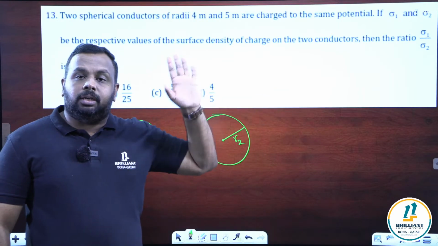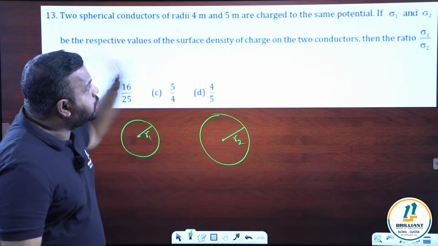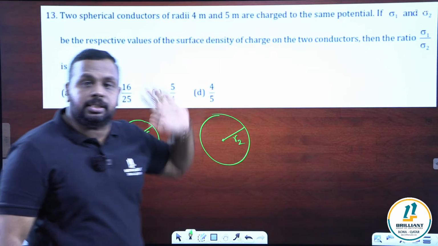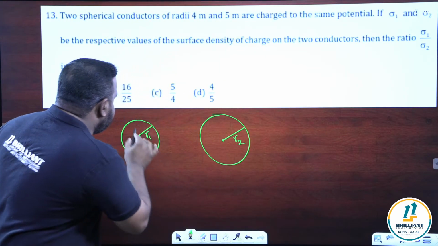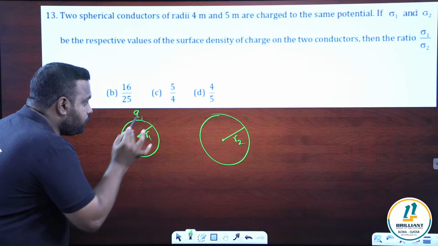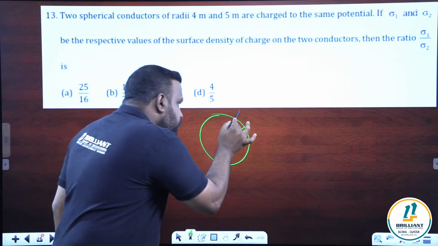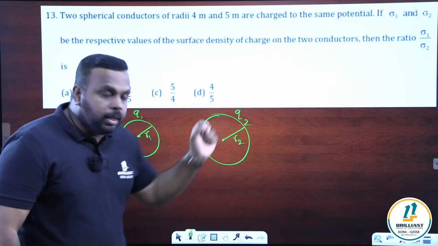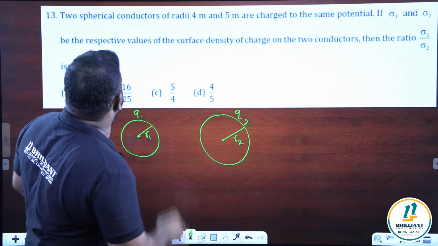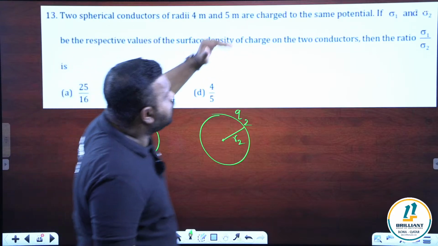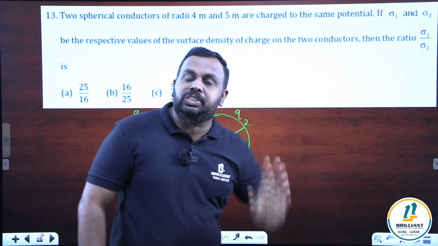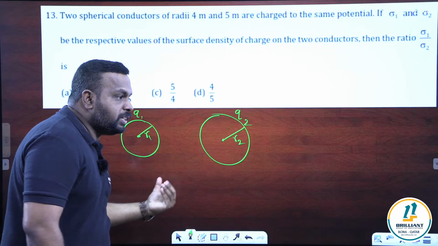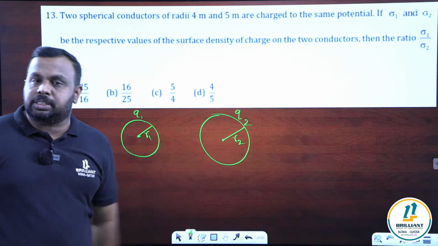And these two spheres are given some charge. They did not mention what the charge is. Only charge densities are given. I am taking the charge on the first sphere as Q1 and the charge on the second sphere as Q2. Now, read the question carefully: two spherical conductors are charged to the same potential. So the potential of the first sphere is equal to the potential of the second sphere.